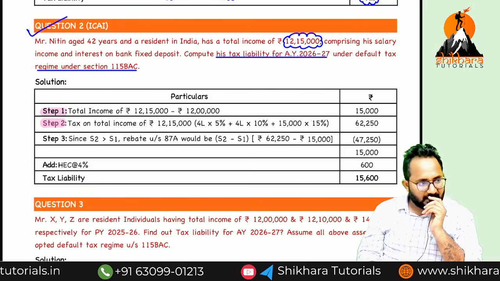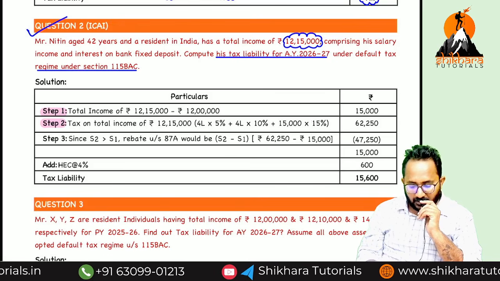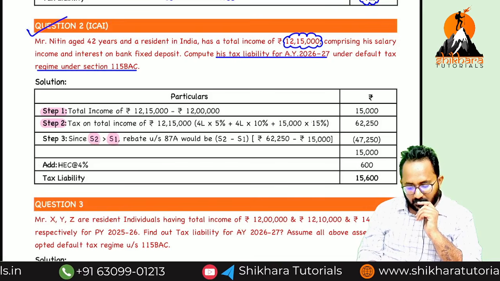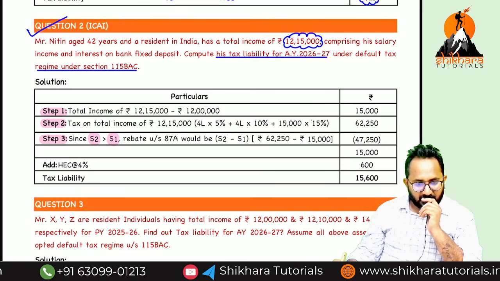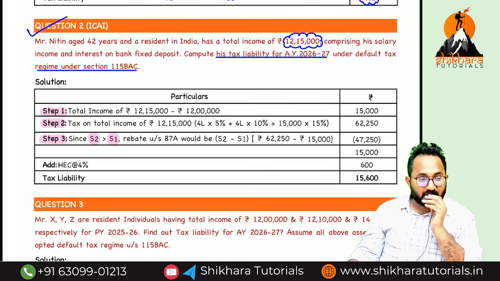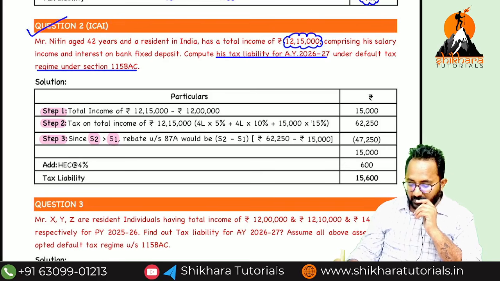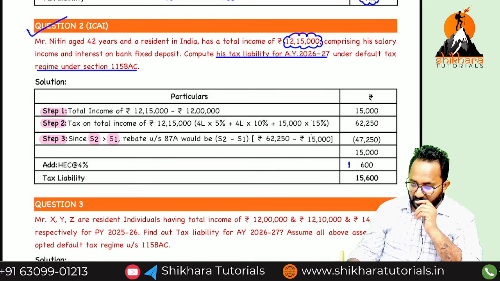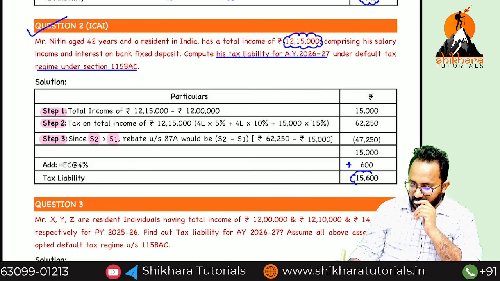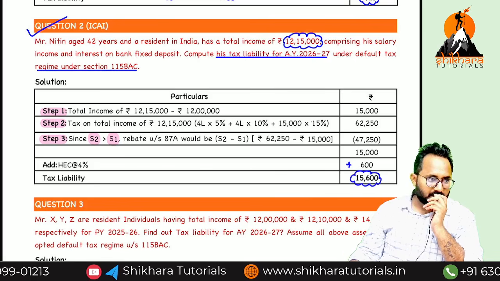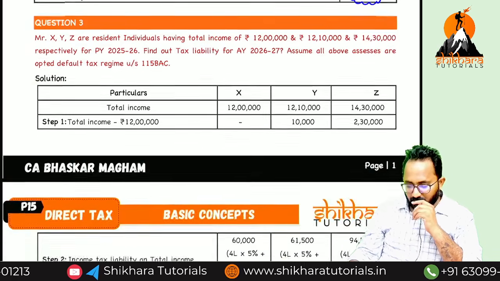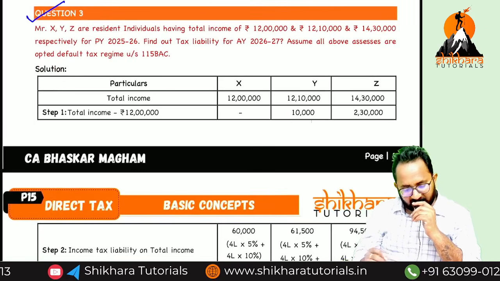Step 2, tax liability on 12 lakh 15,000. If step 2 is more than step 1, you will get a rebate. Finally, if I am removing the rebate from the tax liability plus health and education cess, that is only what tax liability. Understood?